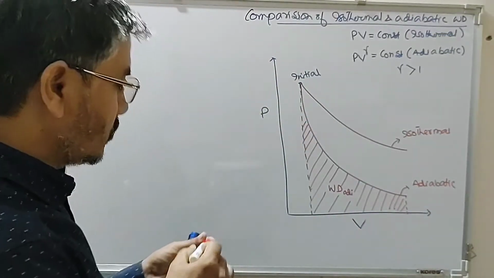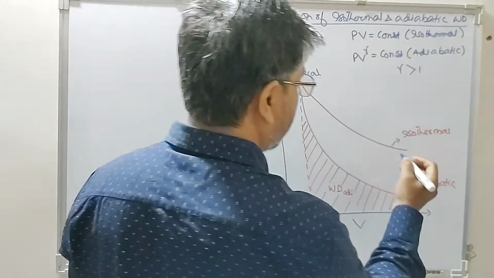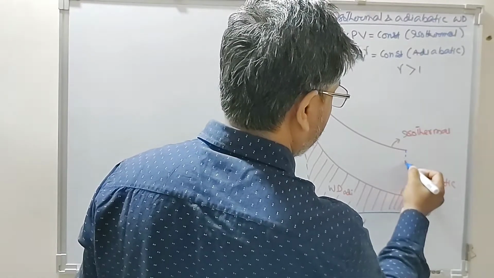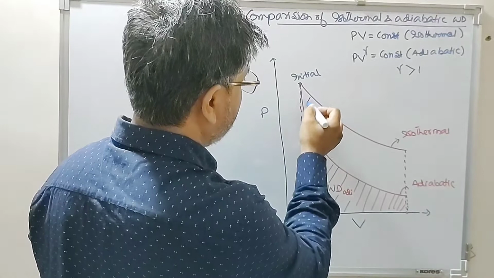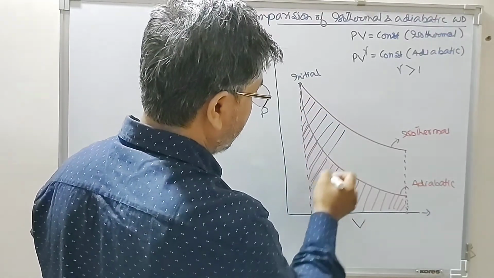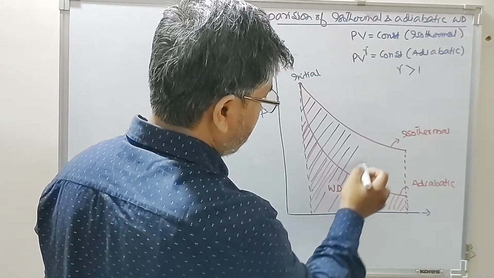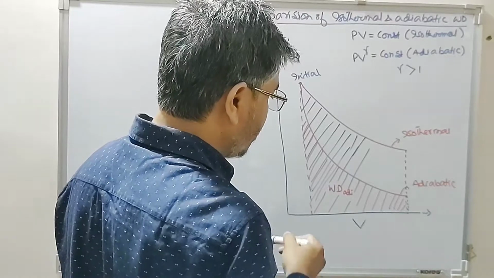Whereas for an isothermal process, the net work done is this area. This represents the work done isothermal process.